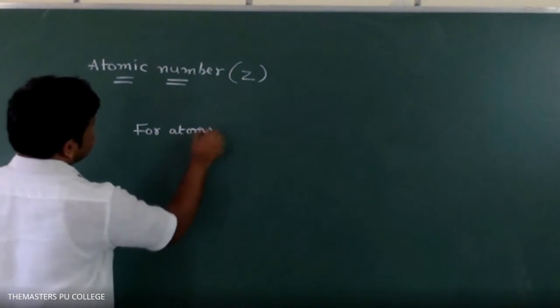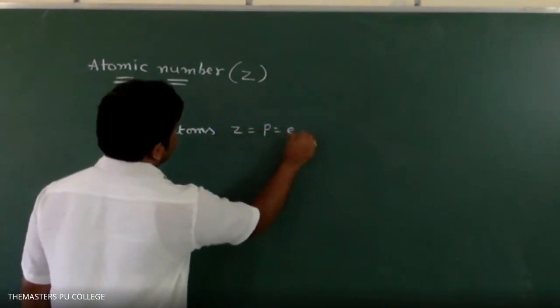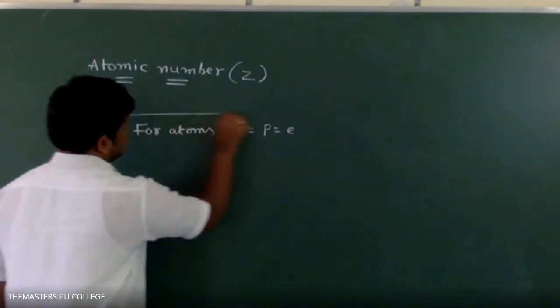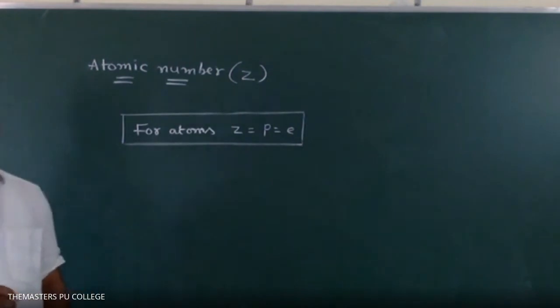For atoms, Z is equal to P is equal to E.